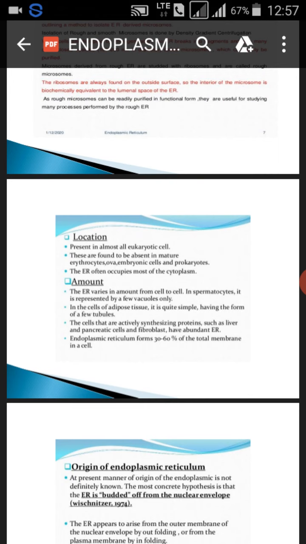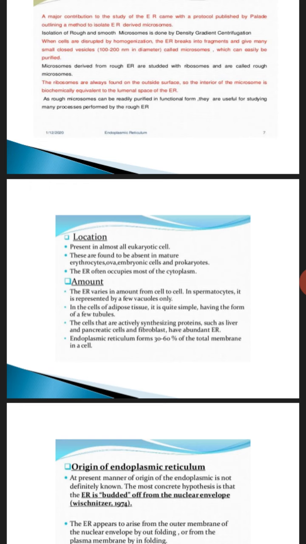So, this is the most accepted hypothesis. Other hypotheses are that the endoplasmic reticulum appears to arise from the outer membrane of the nuclear envelope. If they are coming from the outer membrane, then outer folding. If from the plasma membrane, then inner folding. The smooth endoplasmic reticulum arises from the rough endoplasmic reticulum by the detachment of ribosomes.